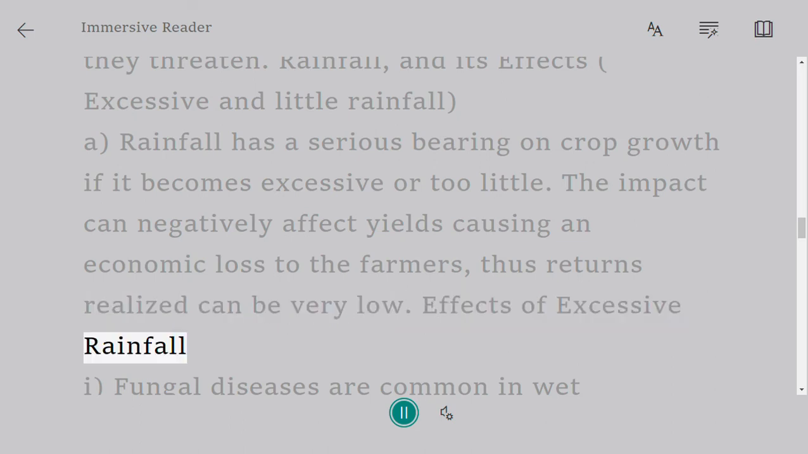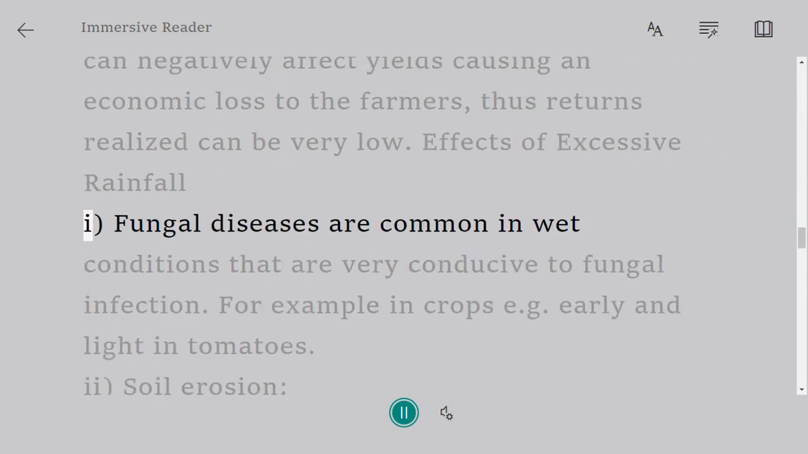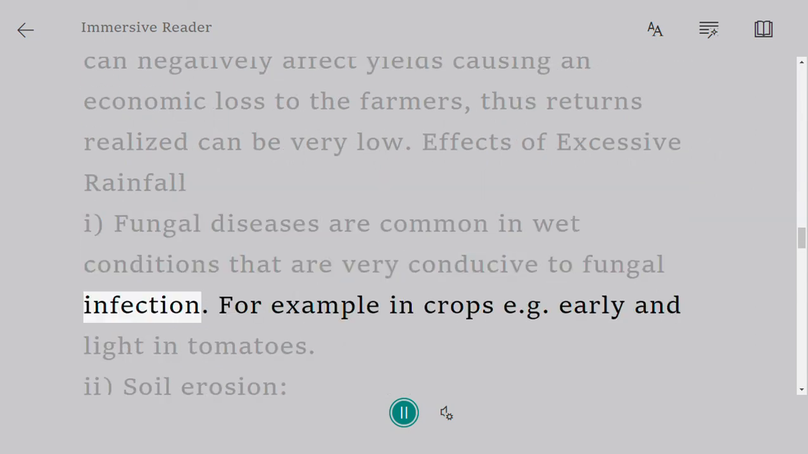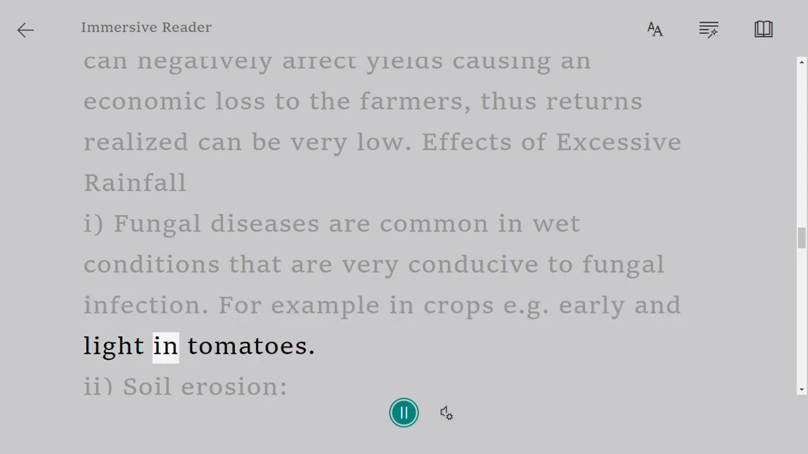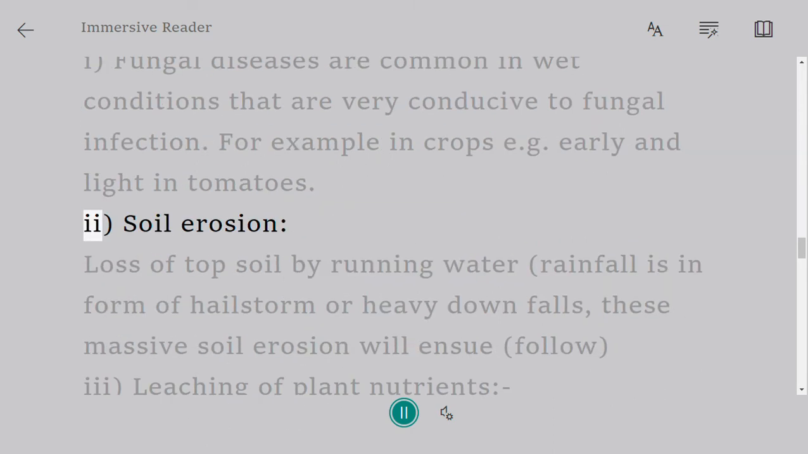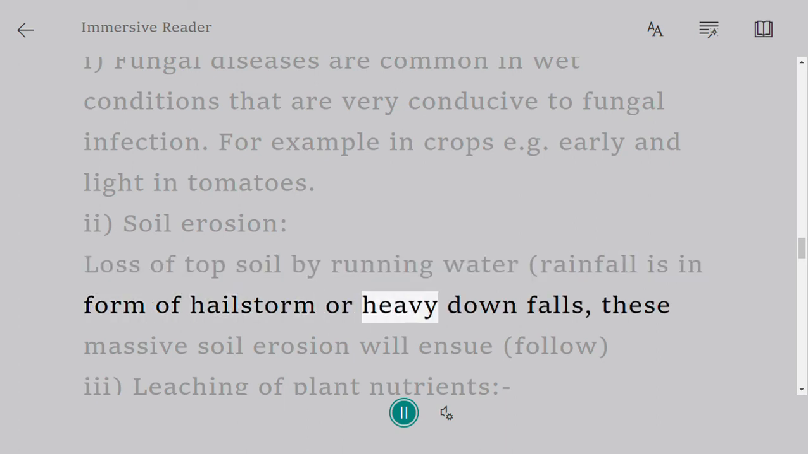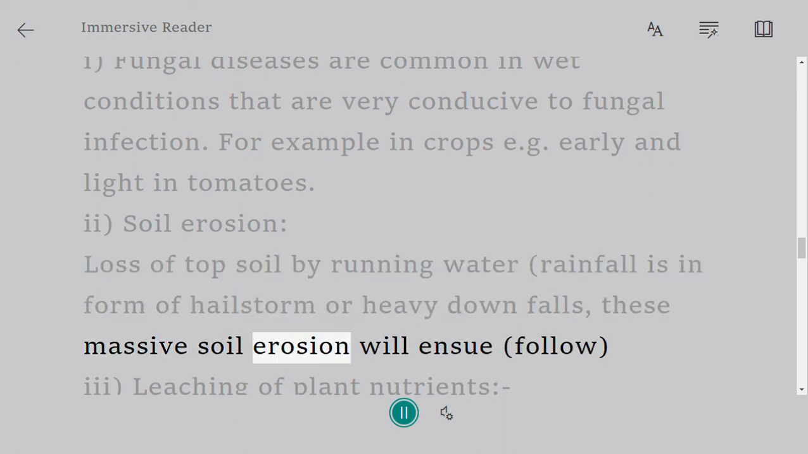Effects of excessive rainfall. 1. Fungal diseases. Fungal diseases are common in wet conditions that are very conducive to fungal infection, for example, early and late blight in tomatoes. 2. Soil erosion. Loss of topsoil by running water. If rainfall is in the form of hailstorms or heavy downfalls, massive soil erosion will follow.